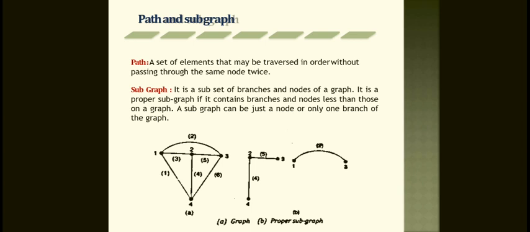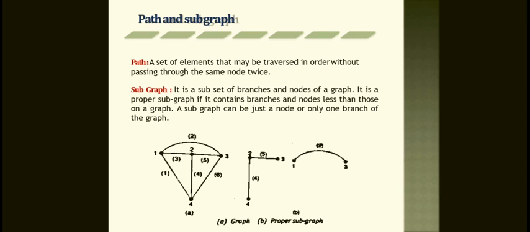You may take proper subgraphs of the given graph. What is a subgraph? A subgraph is a subset of the branches and nodes of a graph. It is a proper subgraph if it contains fewer branches and nodes than the graph. A subgraph can be just a node or only one branch of the graph. This is called the subgraph.